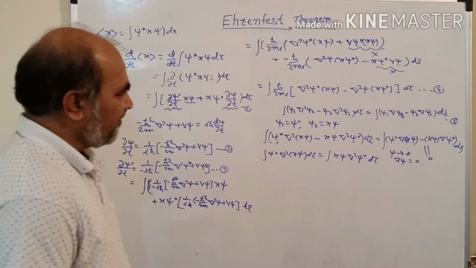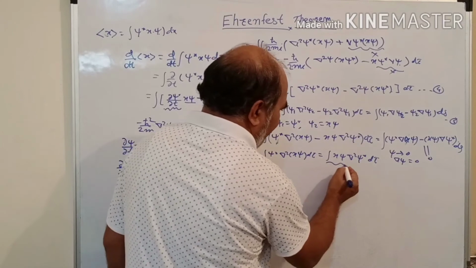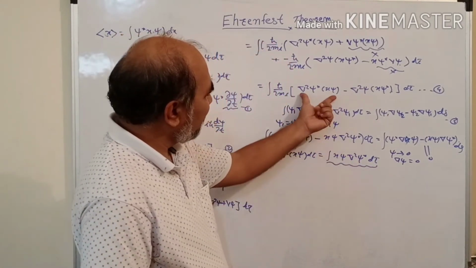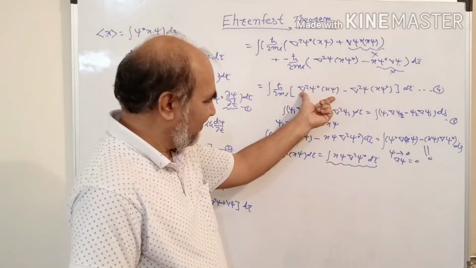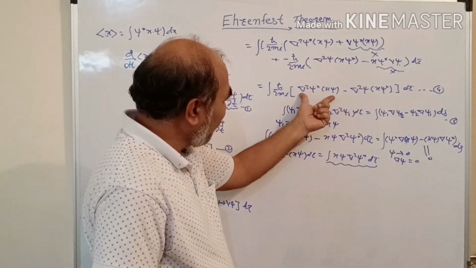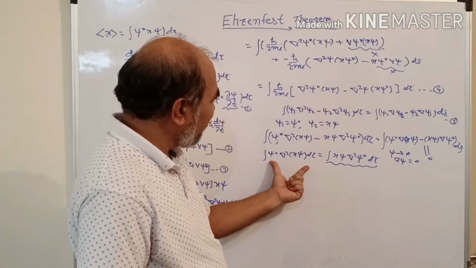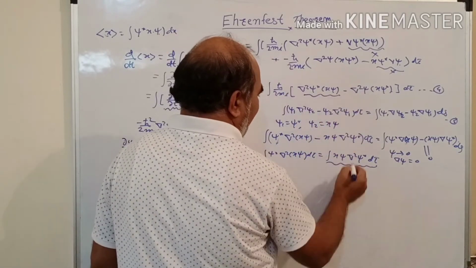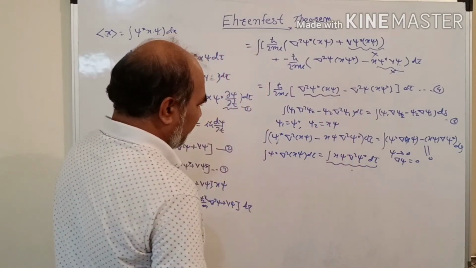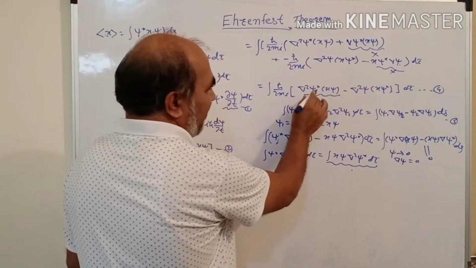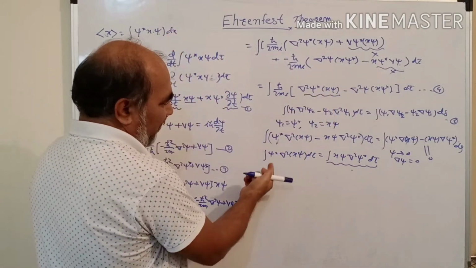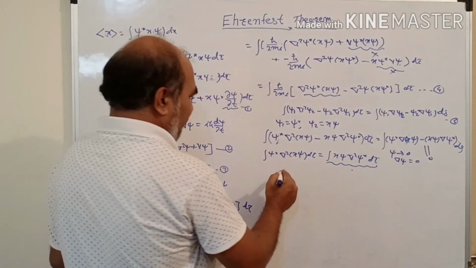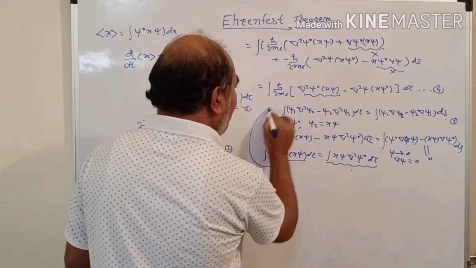Okay, see, this x psi del square psi star is nothing but the first term of equation 4. This means equation 4 can be written in terms of this. So this term is nothing but this term, and therefore instead of del square psi star x psi, we write the integration of psi star del square x psi. So put this value here.